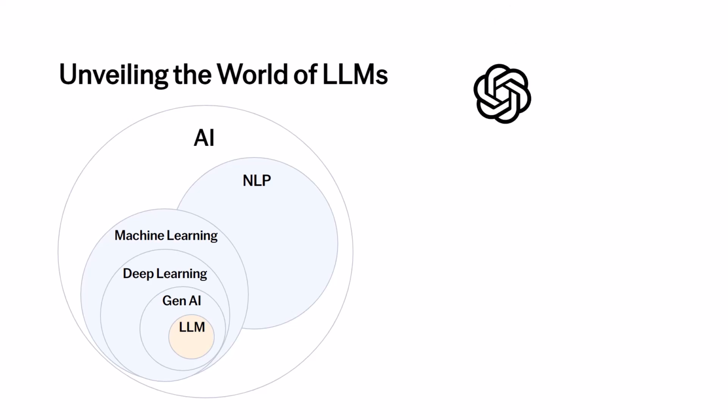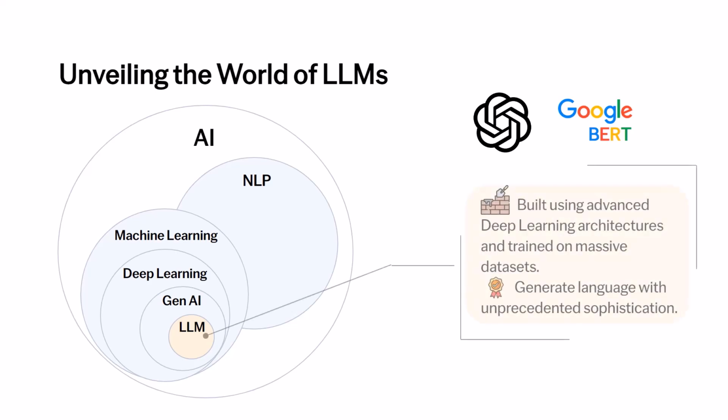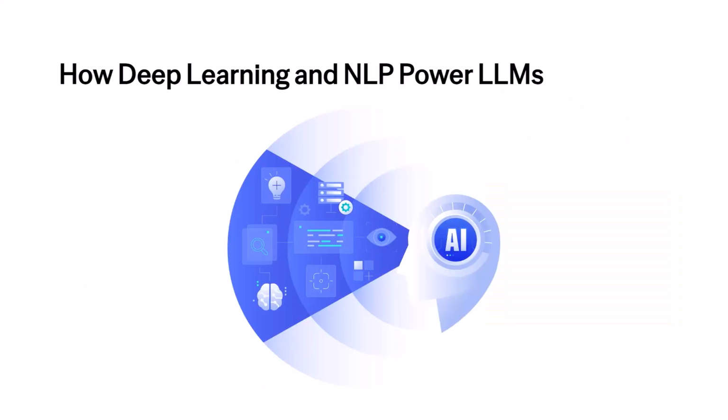These models, like GPT or BERT, are built using advanced deep learning architectures. They are trained on massive data sets containing billions or even trillions of words, enabling them to understand and generate language at an unprecedented level of sophistication. Here's how it all comes together. Deep learning handles the heavy lifting, processing huge amounts of data and finding patterns. On top of that, NLP gives machines the tools to understand and use human language.